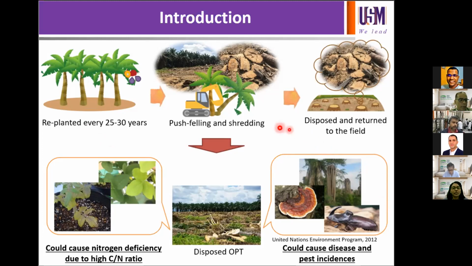Currently, the most widely used technique to clear fields is the bush felling and shredding method using heavy equipment or machineries. The OPT is then shredded into smaller chips and returned to the plantation field. The decomposition of OPT usually takes more than 2 years. However, OPT's decomposition causes the occurrence of pests such as beetles and may become the source of basal stem rot disease, commonly caused by Ganoderma boninense.